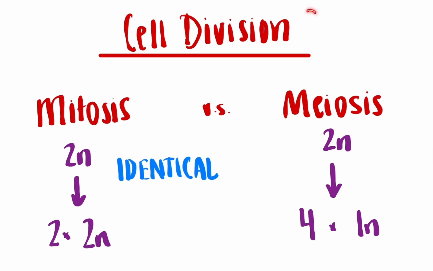So, to be clear, there are 2 types of cell division in humans. We have mitosis versus meiosis. The importance is that mitosis is identical replication. So we go from 2n to 2n cells. We just duplicate. Meiosis, on the other hand, is what results in your genetic variation. It is the reason you do not look exactly like a clone of your parents, because genetic variation happens within it. So we go from 1 2n cell to 4 1n cells. The important part is that mitosis is identical replication.